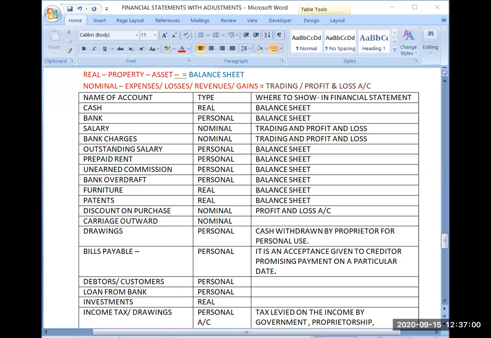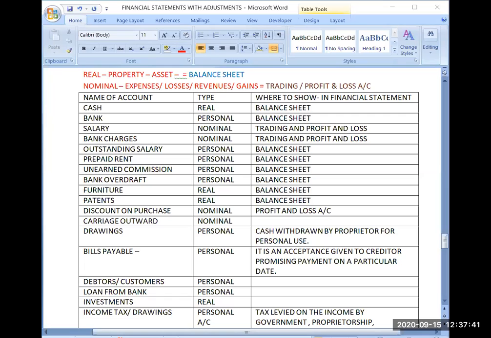It is clearly mentioned that it is a nominal account. And if it is a nominal account, where it should be written, what does the rule say? Yes, very good.